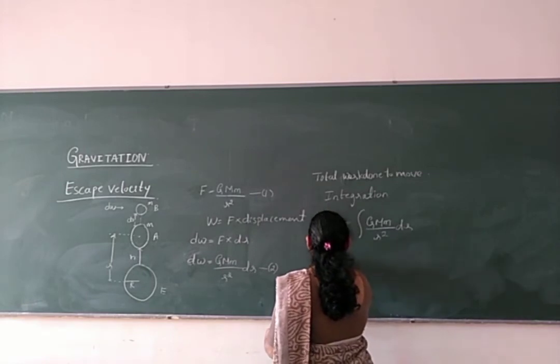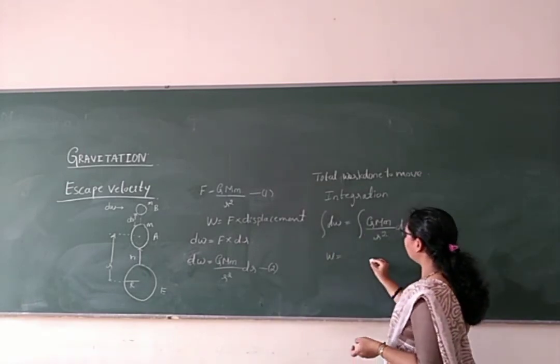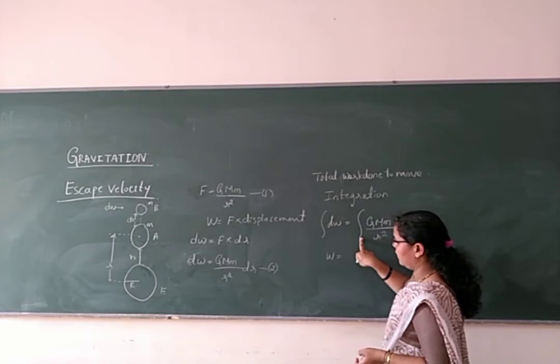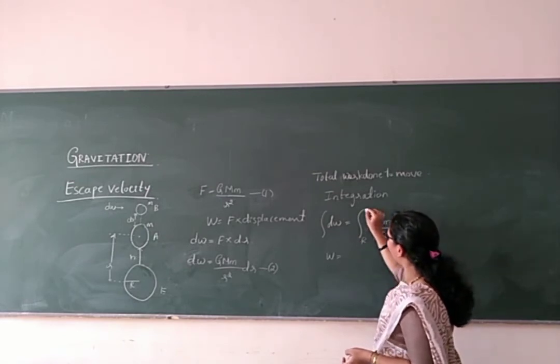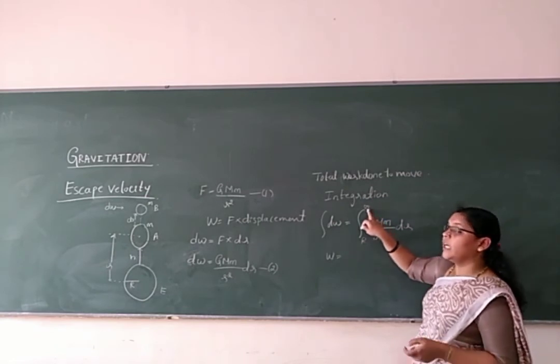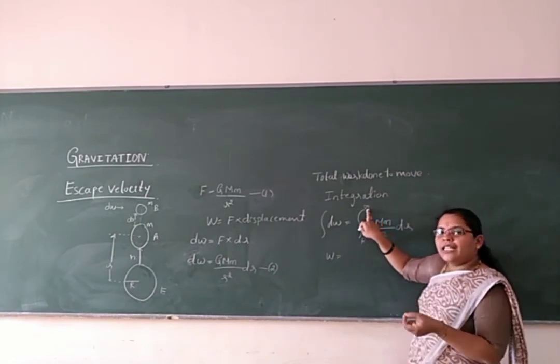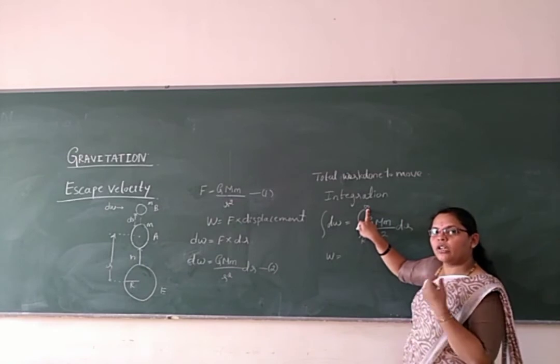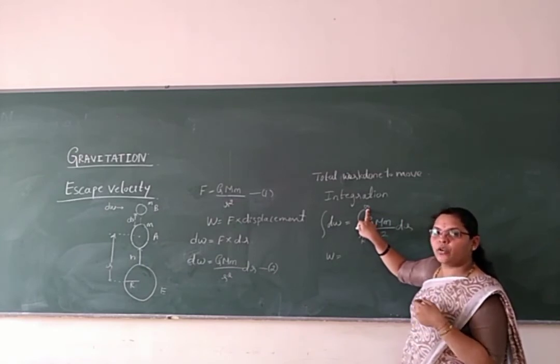So the integration of dW will be written as W here, right? The integration limits are from r to infinity. R means the radius of the earth. Infinity means the body is not in the range of the gravitational pull of the earth.